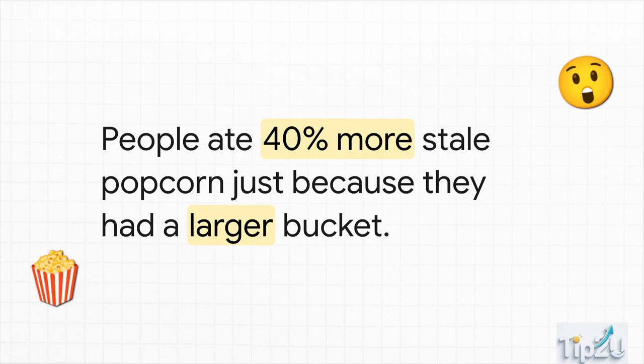Consider the famous stale popcorn experiment. Researchers actually gave moviegoers buckets of stale, day-old popcorn. It tasted absolutely terrible. But get this, people who were given large buckets ate 40% more of this awful popcorn than those with medium buckets. Why on earth would they do that? Because the popcorn was right in front of them, and they were eating mindlessly while staring at a screen. Our present self, driven by that automatic system, easily falls for temptation whenever options are abundant and effortless.